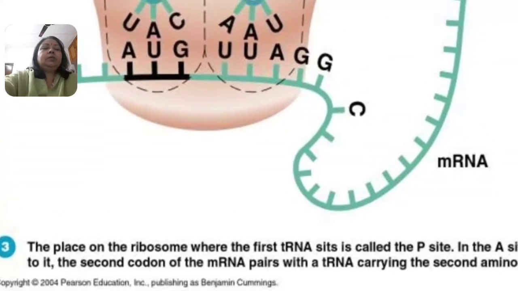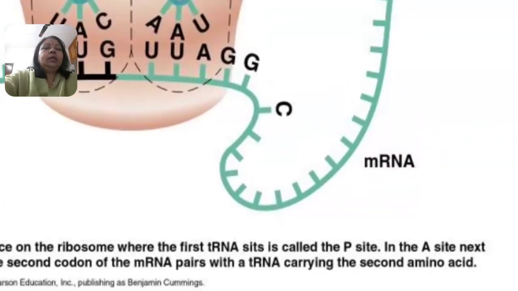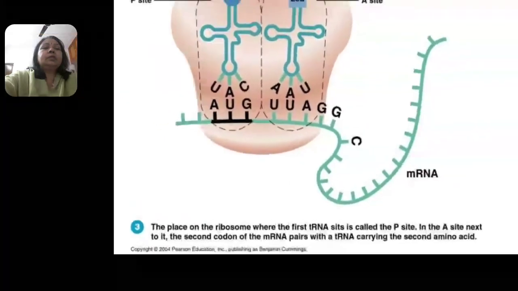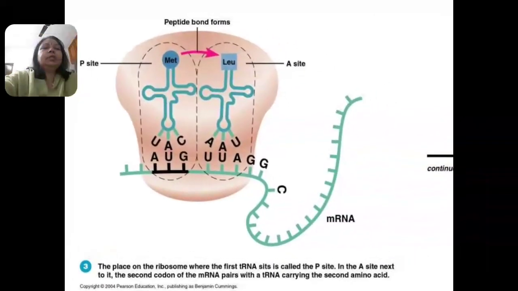The place on the ribosome where the first transfer RNA sits is called the P site, and the A site is next to it. The second codon on the messenger RNA pairs with a transfer RNA carrying the second amino acid. This is known as the A site. So there are two sites.